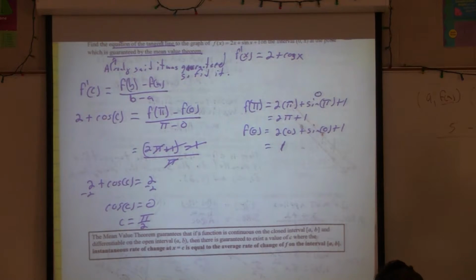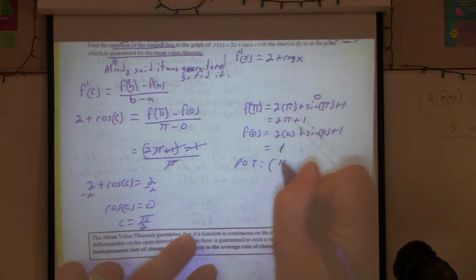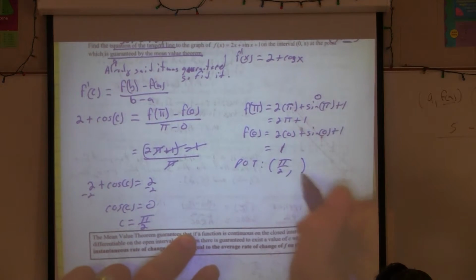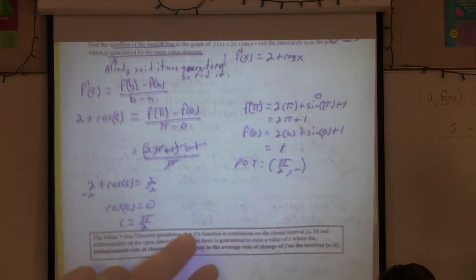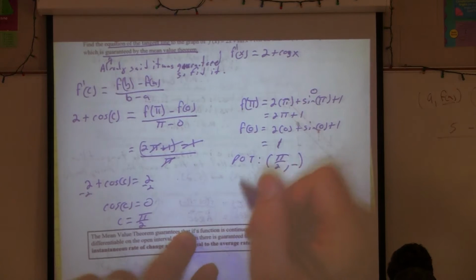More work. We gotta find the point of tangency, right? We know the x now. We need the y. I didn't leave enough space there. It's okay. Write a note. I'll make it fit.